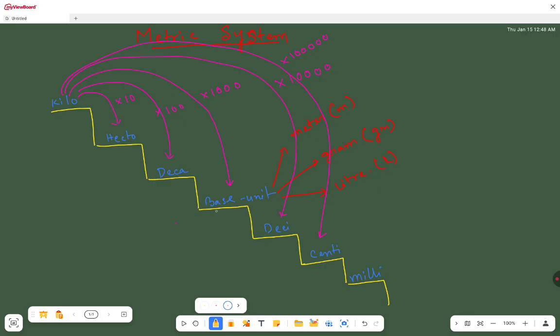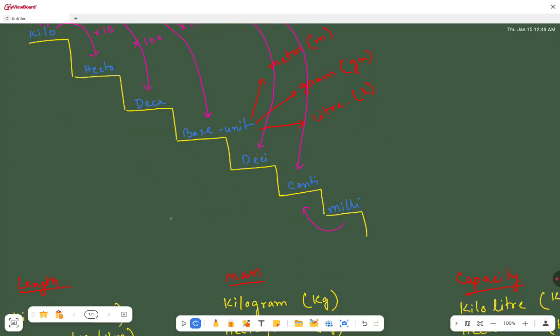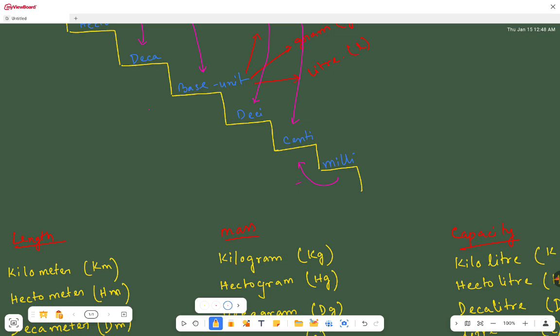Okay, so this way. Now from low to high, that means if you come from milli to centi, we have to divide it by 10. If we come from milli to deci, we have to divide it by 100. If we come from milli to base, we have to divide it by 1000. Milli to deca, that is divided by 10,000. So it will continue like this.